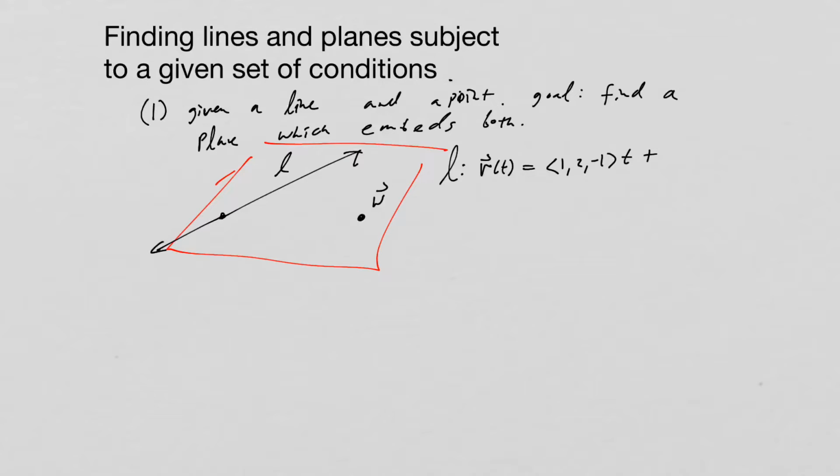Maybe that'll be a point called x naught here, and that point will be 0, 0, 2. Okay. All right, and then we also have W, and that's going to be equal to, let's say, 3, 2, 1.